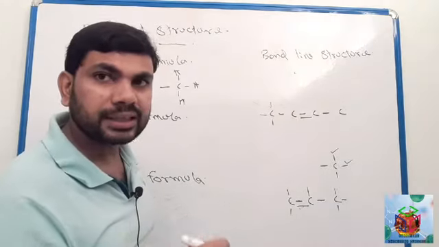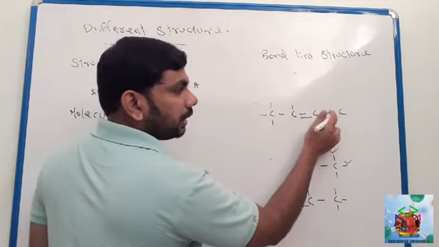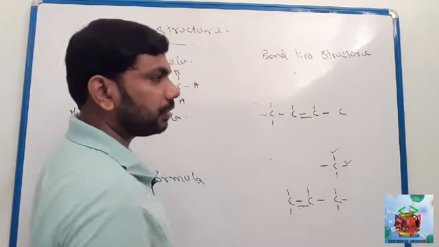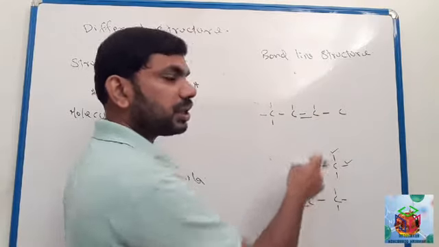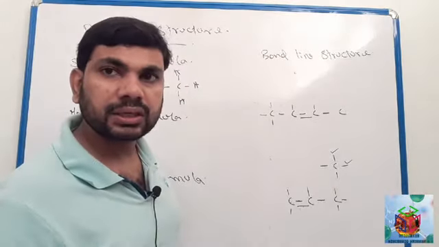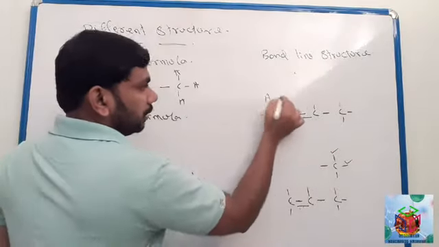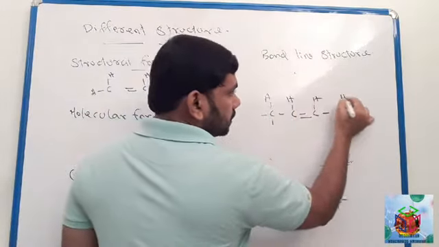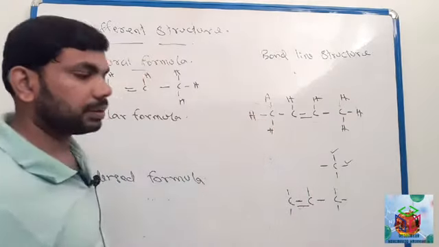So how many hydrogens will be there? 1 hydrogen. Also here similarly, 1, 2, 3. 1 hydrogen. What about the last carbon? Only 1 valency completed. How many valency left? 3 valency left. 1, 2, 3. So we can put all these hydrogens. This way we can make a hydrocarbon. Clear?